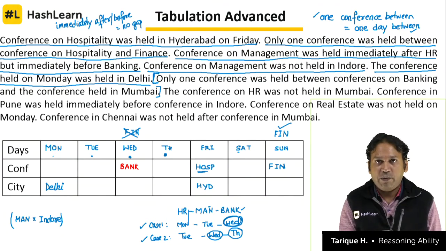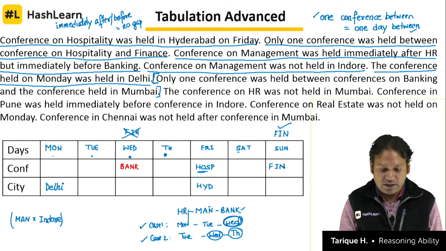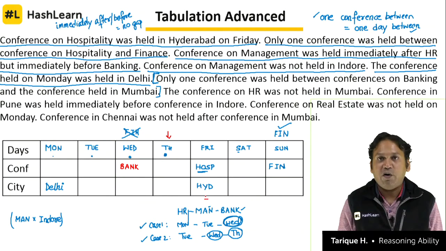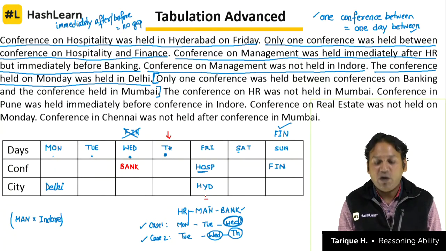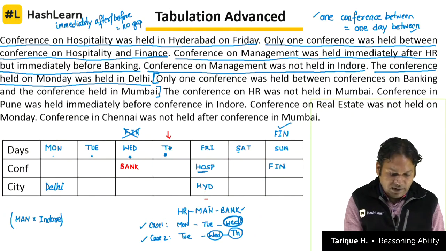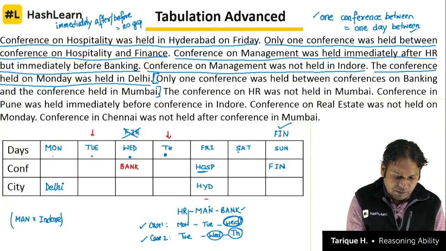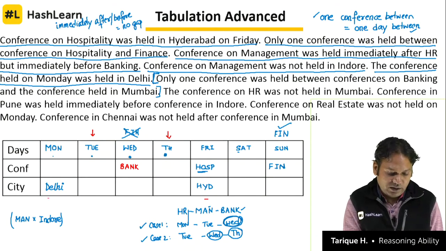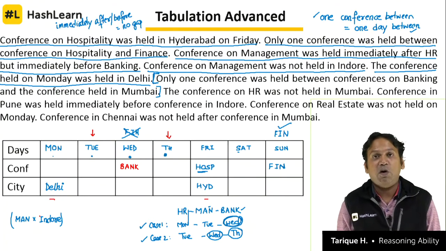So the one day gap can be either ahead or behind. If it is ahead, that means the one day gap is Thursday, then Mumbai should be on Friday, but Friday is already occupied, no? And similarly, if that one day gap is Tuesday, if we look one day before, then Mumbai should be Monday, but Monday is also occupied.